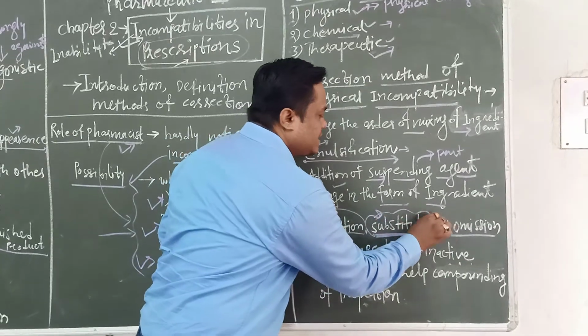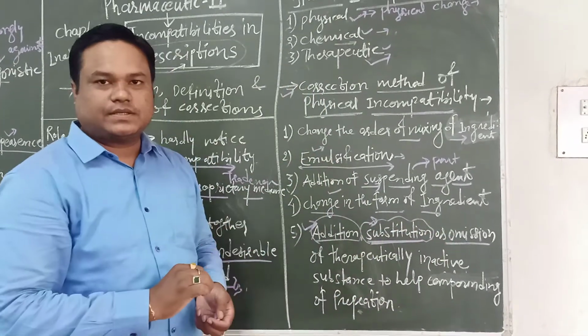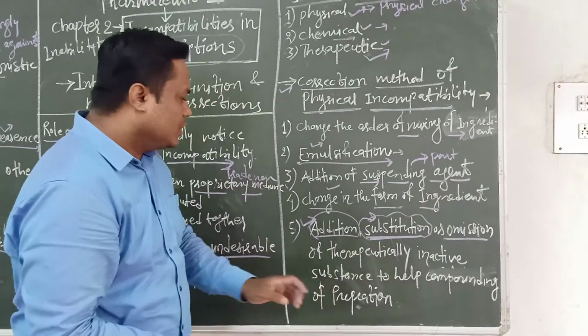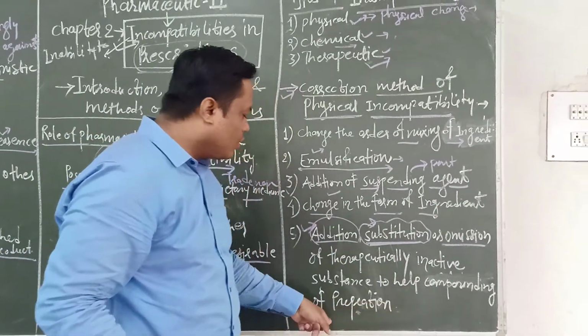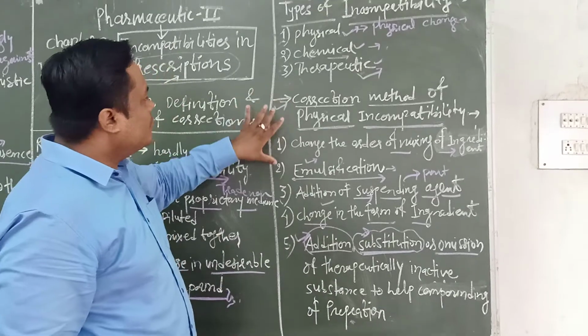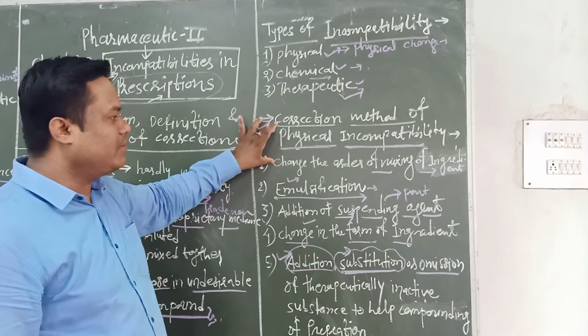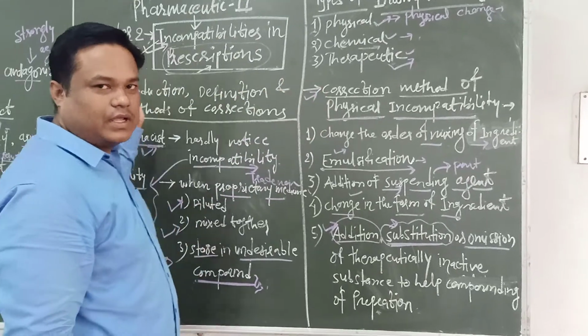For example, change in the adjuvants, addition, substitution or omission, to help in compounding of the preparation. So these are the 5 methods of correction of physical incompatibility. Okay, then take one revision.